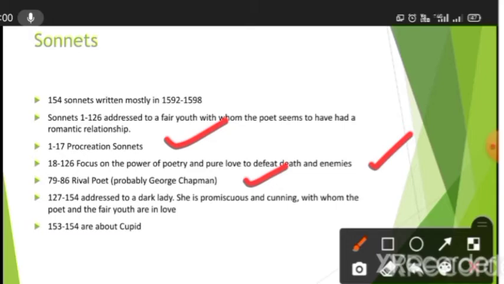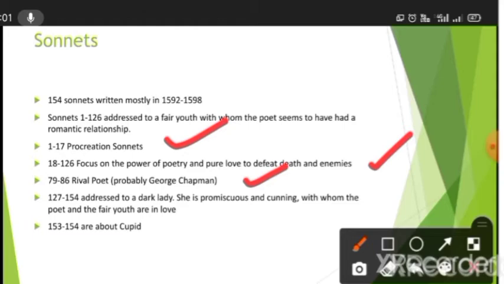Sonnets 127 to 154 are addressed to a dark lady, some dark mysterious lady. She is very promiscuous and cunning, with whom the poet and the fair youth are in love. But she is a very dark lady; she is not easy to manipulate. And sonnets 53 and 54 are about Cupid.